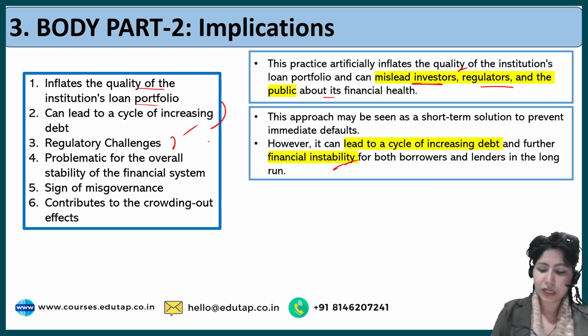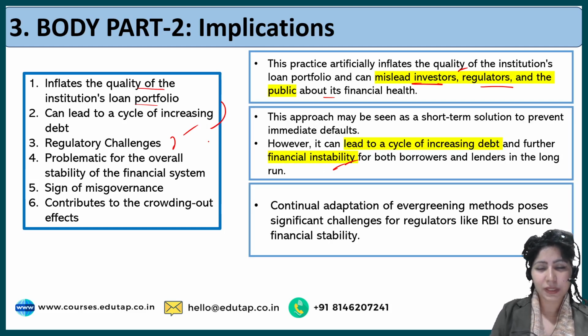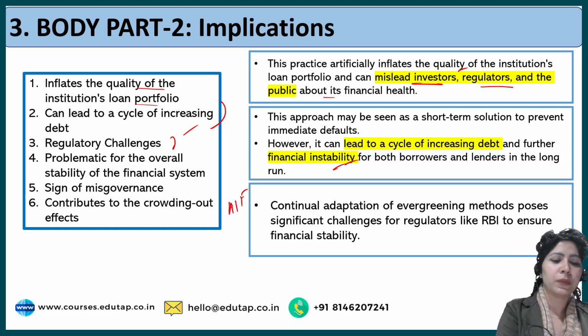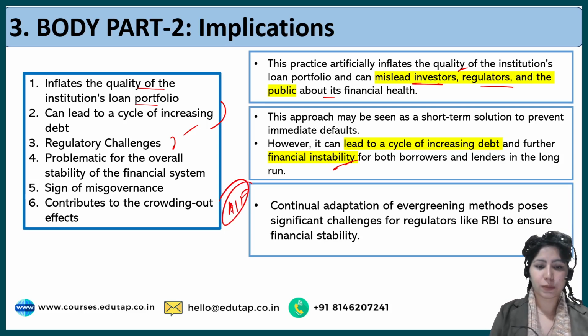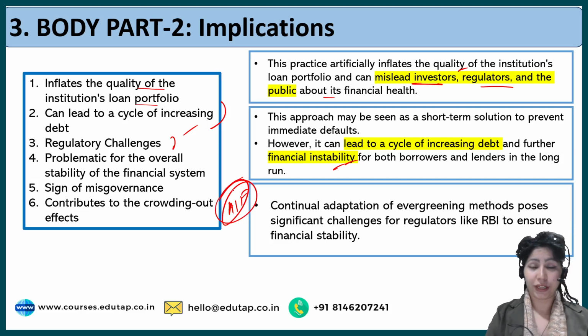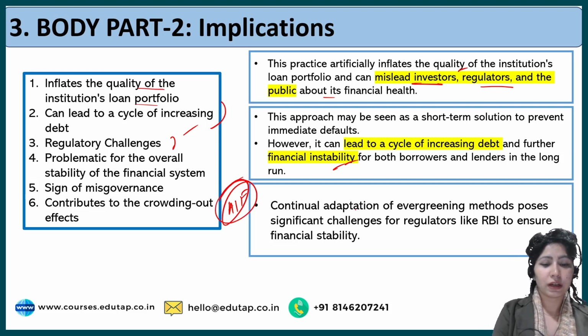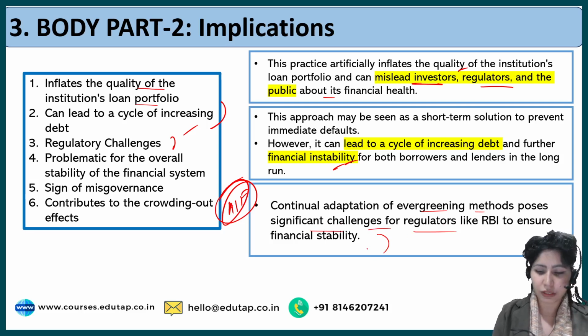Then there are regulatory challenges with RBI and SEBI for that matter, if there is an investment in alternate investment funds, if AIFs have been employed to conceal these NPAs. So continual adaptation of evergreening methods poses significant challenges for regulators like RBI to ensure financial stability.